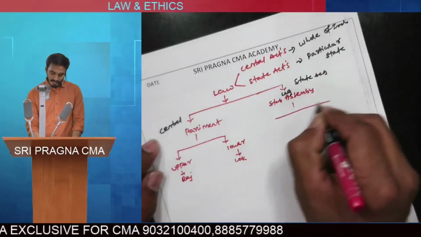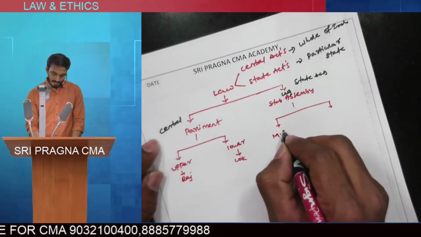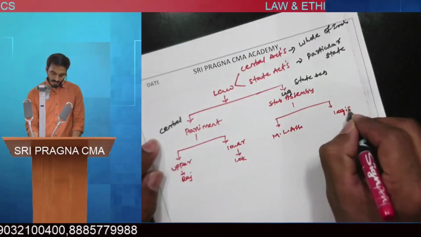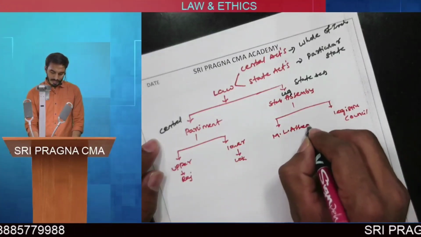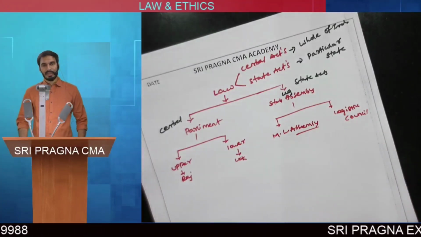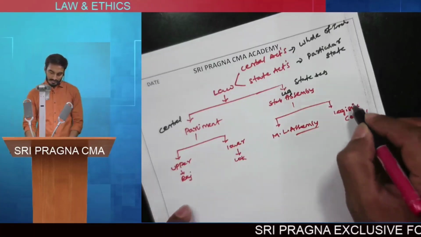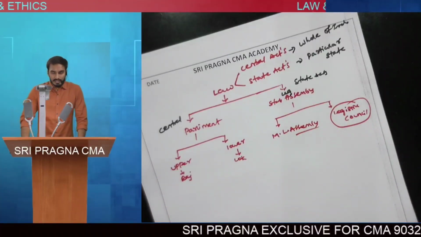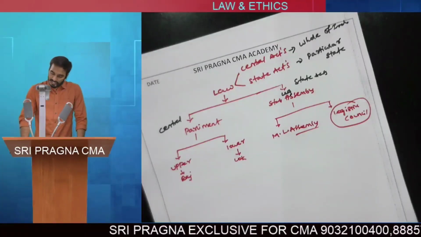In the State Legislature also we have two houses: the Legislative Assembly and the Legislative Council. Only around 6 states in India have a Legislative Council, and the remaining states have only a Legislative Assembly.